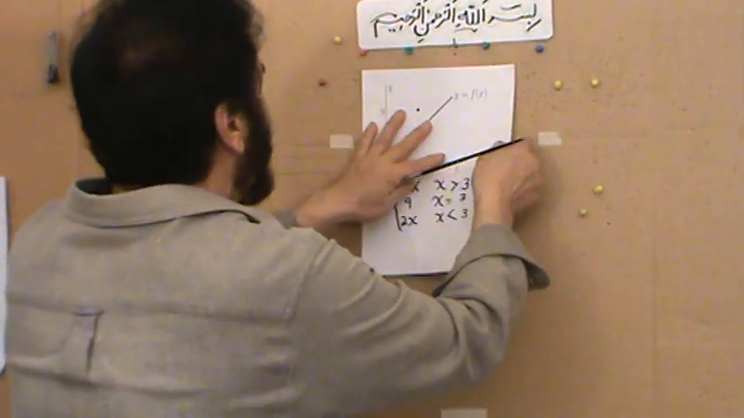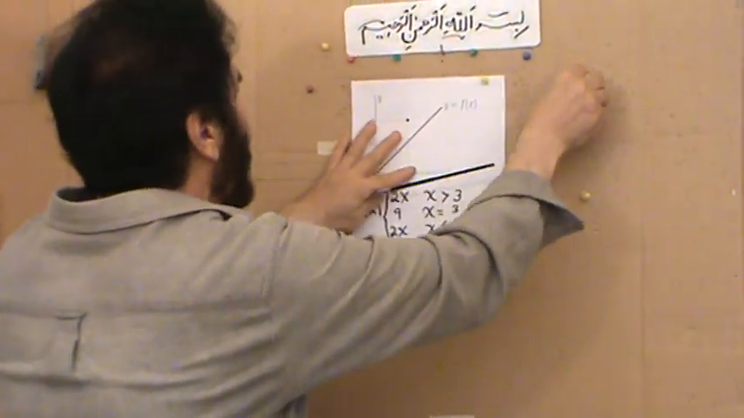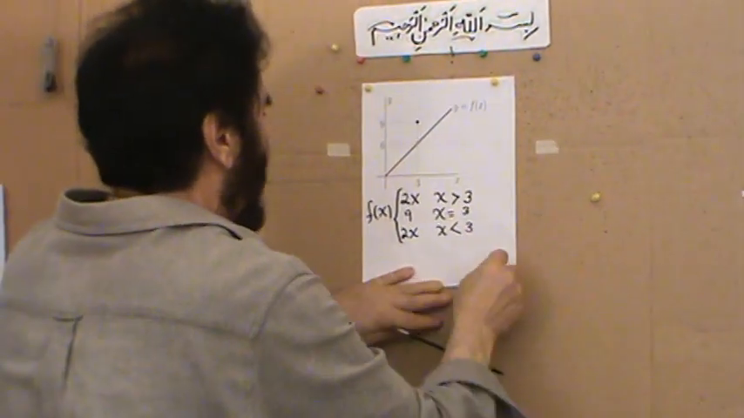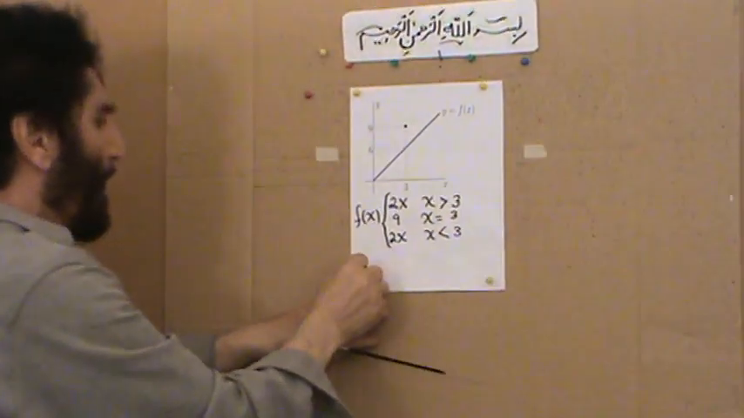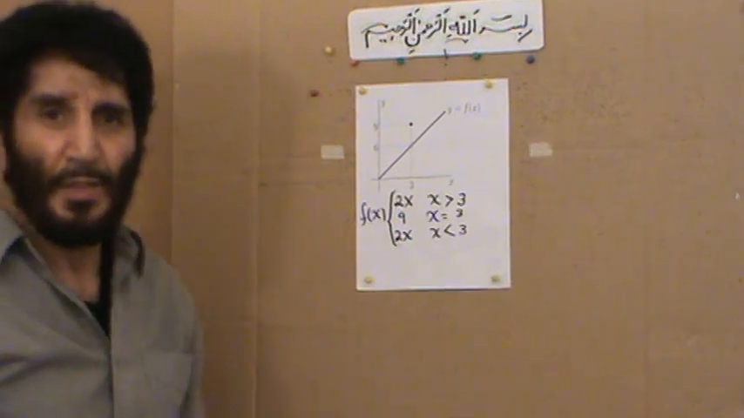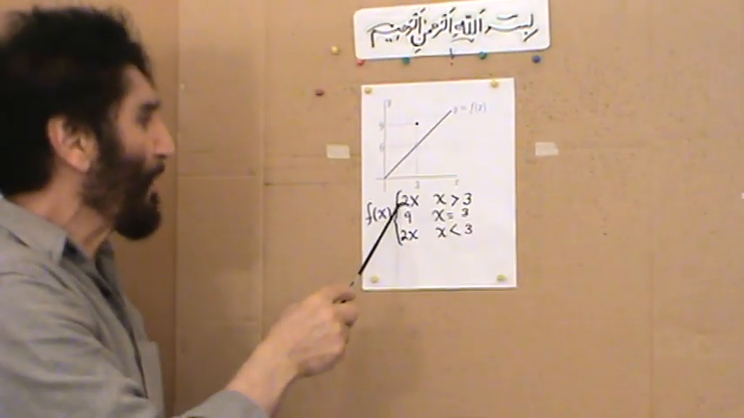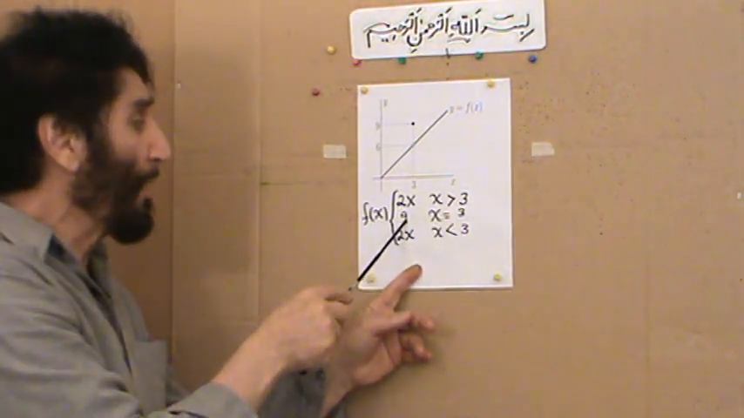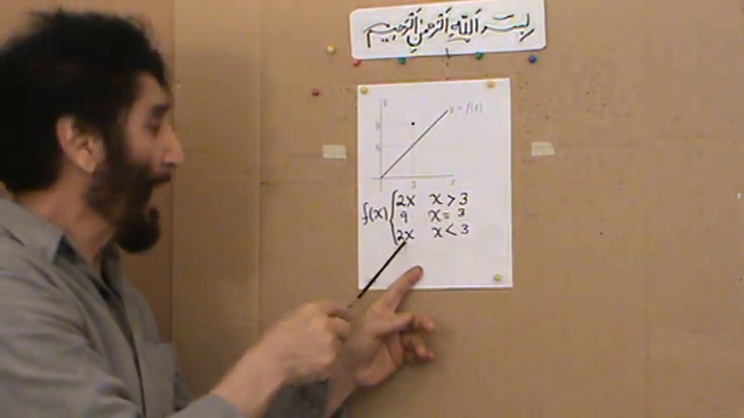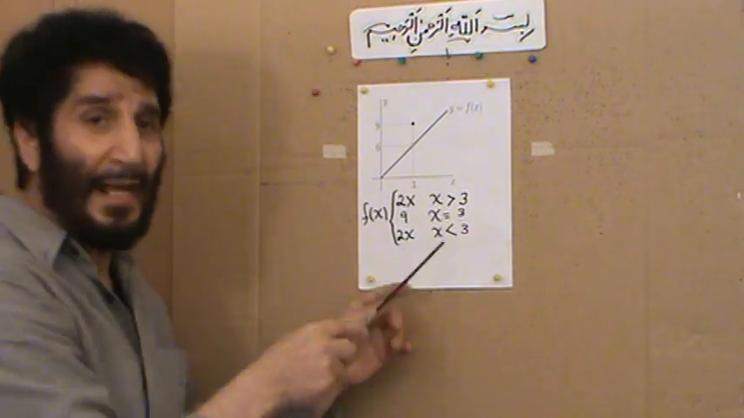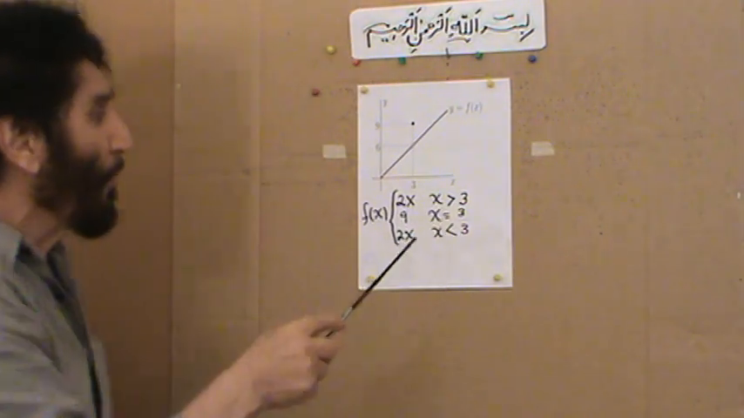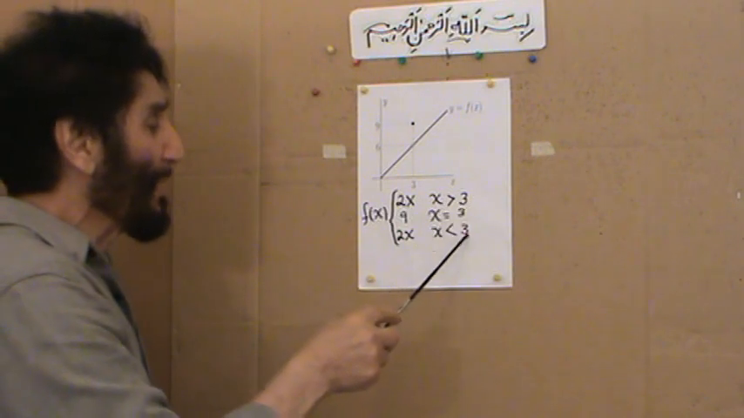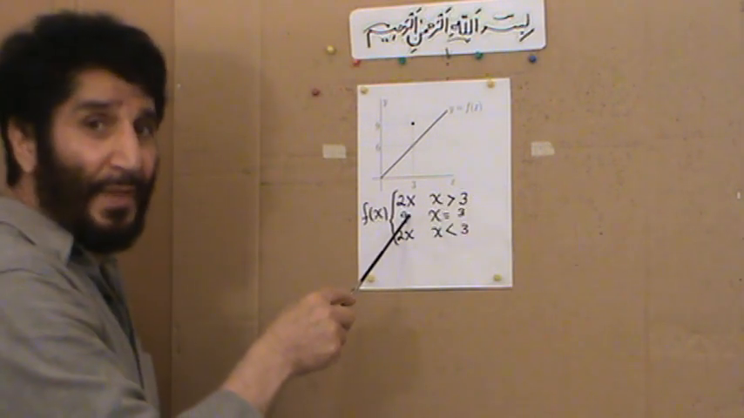Okay, let me see. I have another example just for the sake of the argument. I give it to you, and that will be the final one. Now, in this example, I have a function that is defined in 3 pieces. The function is 2x when x is greater than 3, is 9 when x equals 3, and equal to, again, 2x when x is less than 3. So for x greater than 3 and less than 3, the function is the same. You can see it is 2x.